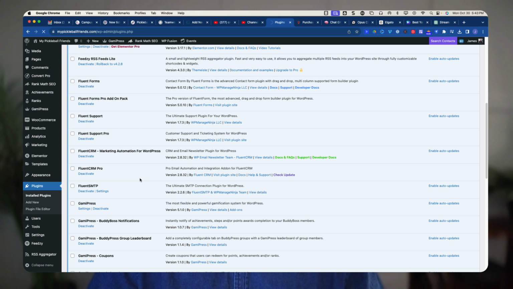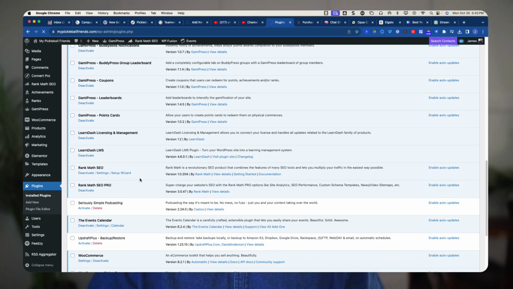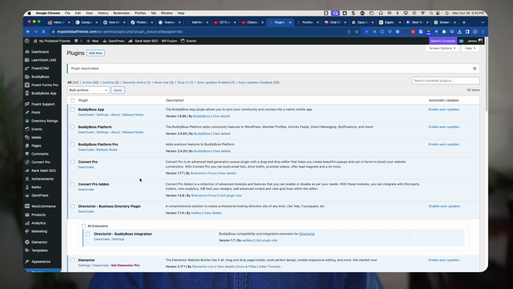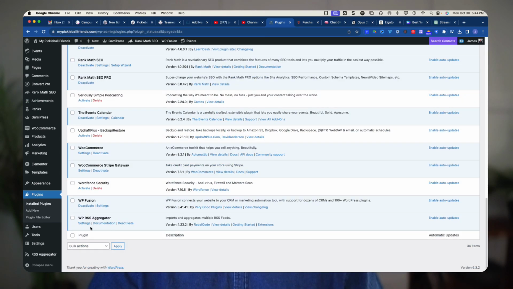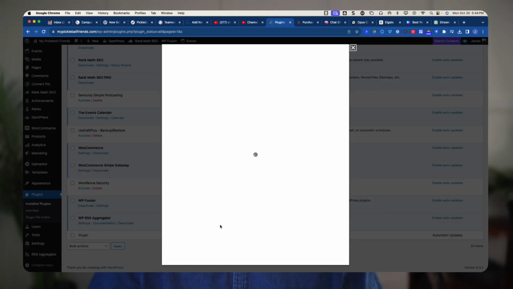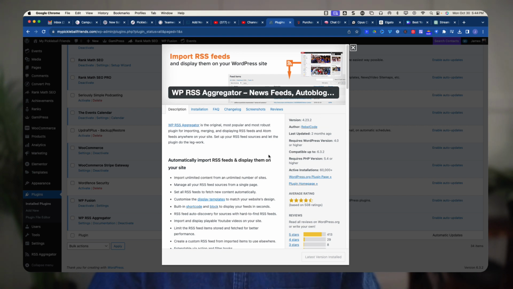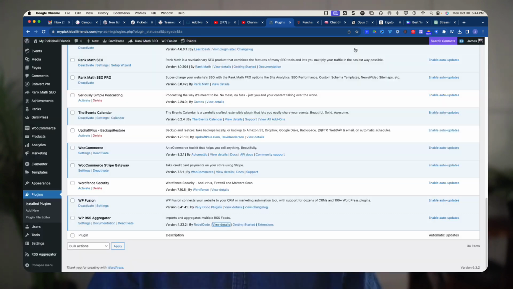Not going to use that one anymore, but we are going to use one down here, and you can see some of the tools we set up for it. So let's go down to the bottom, and WP RSS Aggregator. That's the one that we're using. Okay, so we'll just click View Details so you can see it. Again, this is free at the WordPress repository, so if you just do a search for WP RSS Aggregator, you'll be able to find this. I've installed it already. It's a plugin, it's installed, it's ready to go here.